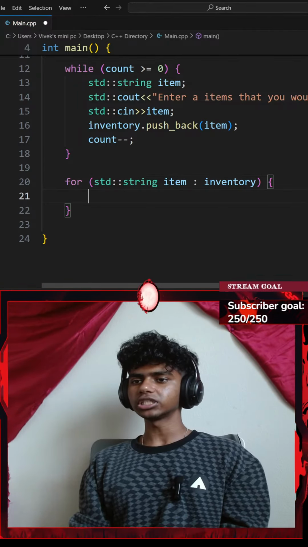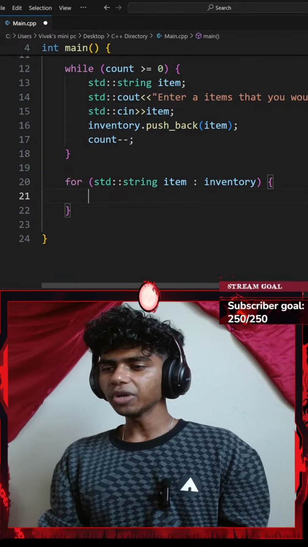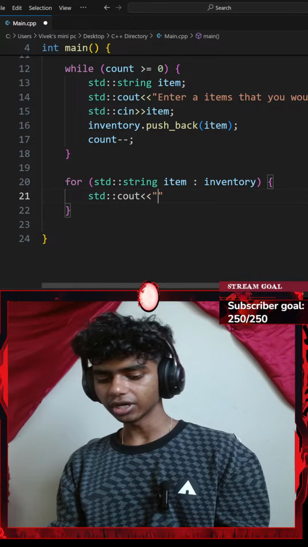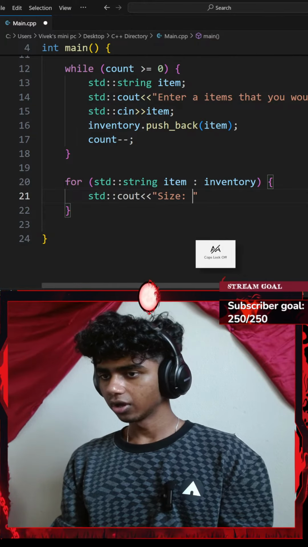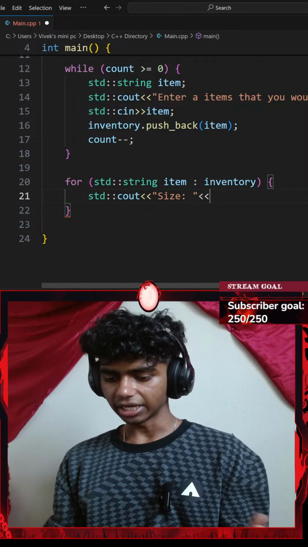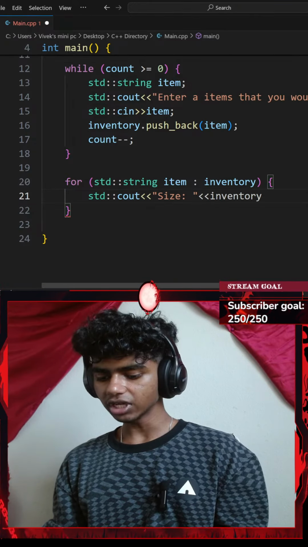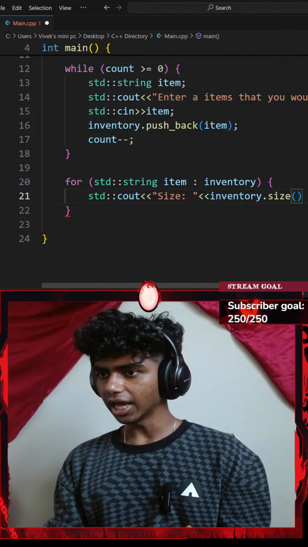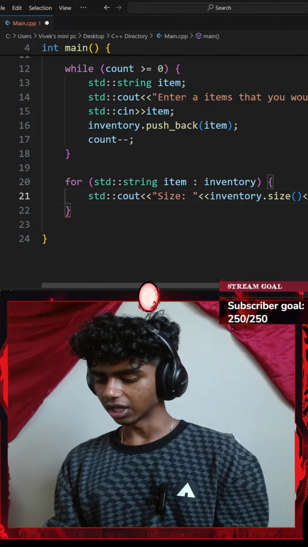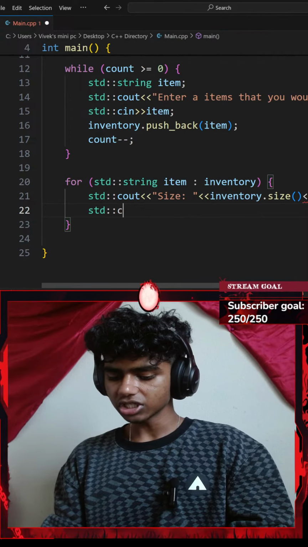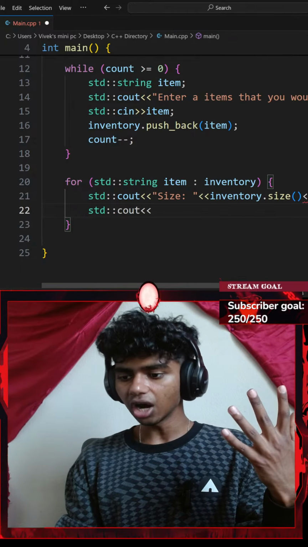What am I going to do? Let's see. I want to print my item, so I'll go with a standard console output with an insertion operator. This is going to be size. The size of my inventory. So the size is going to be my inventory, my vector of inventory dot the size function. Okay, I'll end that with a \n and a semicolon. And then under that, I'll go with another standard console output with an insertion operator.